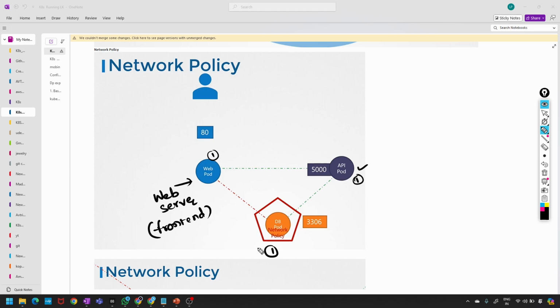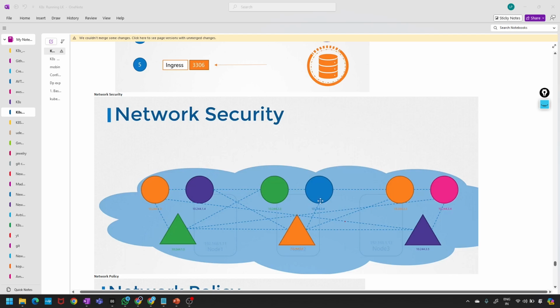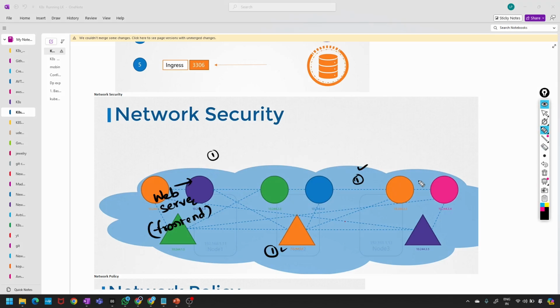And the other pod is for the database. We create services to enable communication between the pods as well as the end user, based on what we discussed previously. So based on this picture you can try to understand.